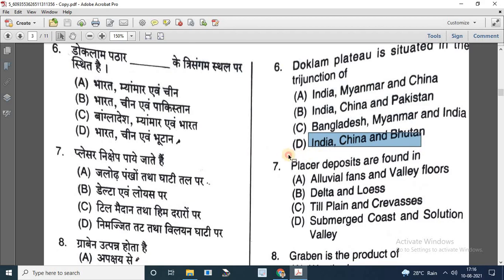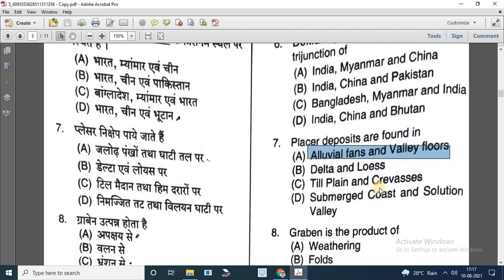Next question is, placer deposits are found in. Options are alluvial fans and alluvial valley floors. Second is delta and loess. Third one is till plain and crevasses. Fourth one is submerged coast and solution valley. So the correct answer is alluvial fans and valley floors.